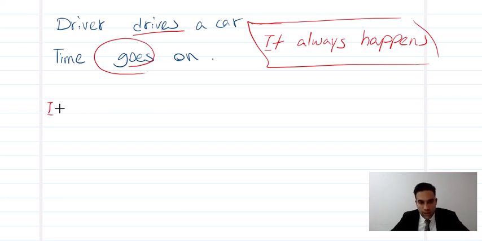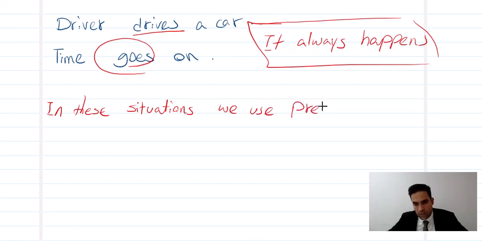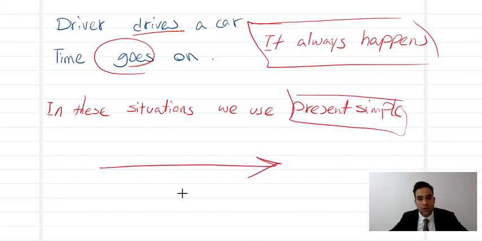So in these situations, or in these times, in these situations, we use present simple. And it's not finished. Continue. Look. Of course, we have more than this. When to say how often you do something. Look.